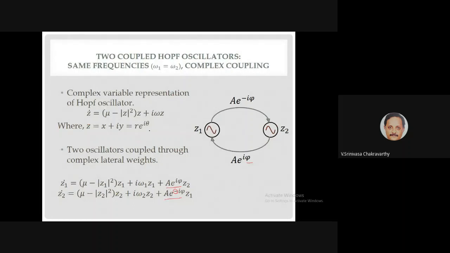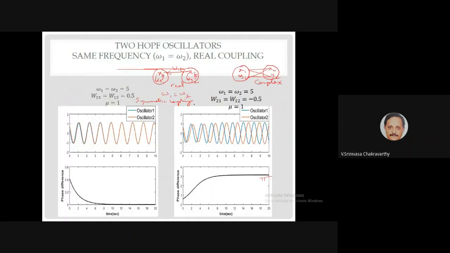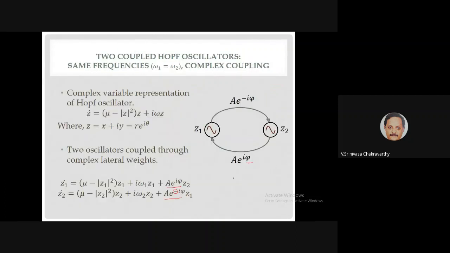Let us see what happens if you have two oscillators coupled like this. Here we have seen that the coupling is only through a real number. It could be positive or negative, but it's a real number, not a complex number. When you do that, if the coupling constant is positive, you have 0 phase difference. If it is negative, it has a phase difference of pi. The problem now is how can you get an arbitrary phase difference? I want two oscillators to have a phase difference of 37.43 degrees.